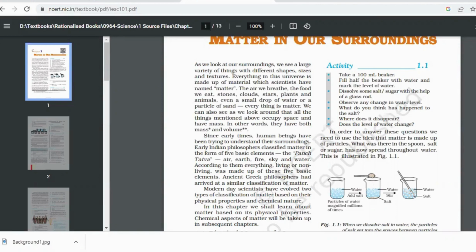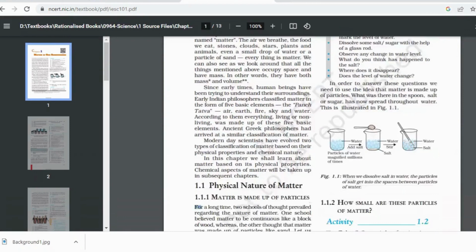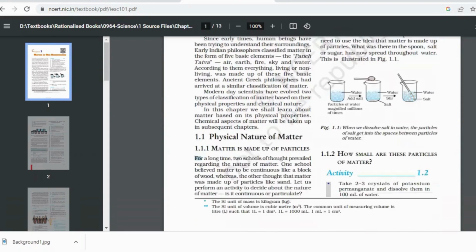Okay. Can you see this diagram? They have shown you that particles of water are magnified millions of times. They're adding salt. Can you see? Yes, ma'am. Okay, fine. Are you doing NCERT in this school or is there some other book like Lakhmir Singh? Some schools follow those books also. Ma'am, we are doing NCERT, but we do a bit of Lakhmir Singh also. Okay. Whatever I teach you will be from that also. It's not just NCERT only. I would introduce Lakhmir Singh also.